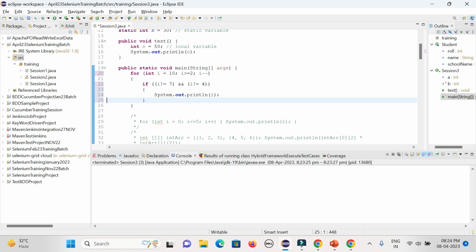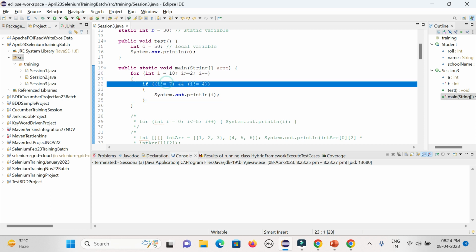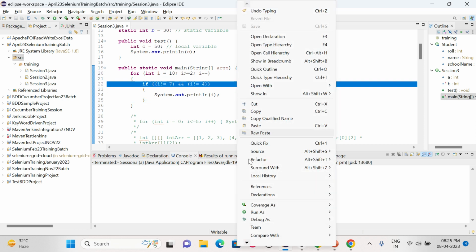I'm giving some condition that I don't want to check in case it's matching 7 or 4. The remaining things I want to do.